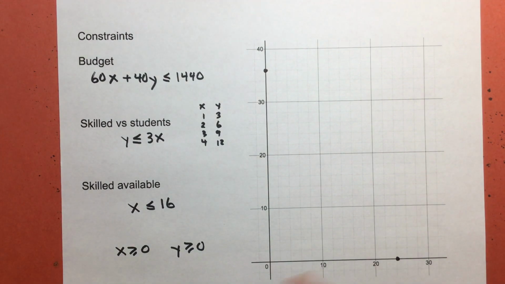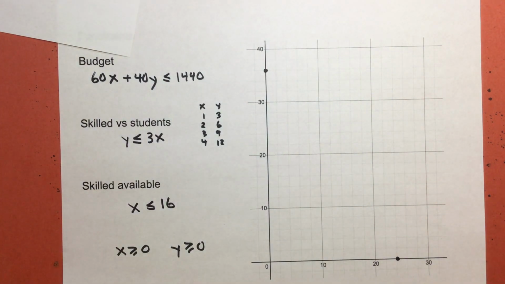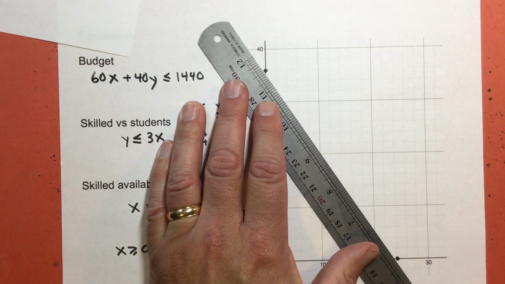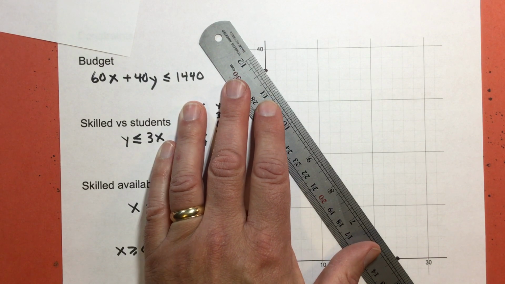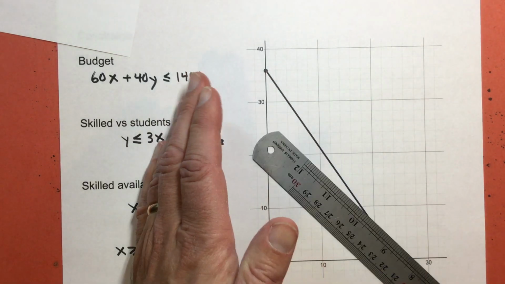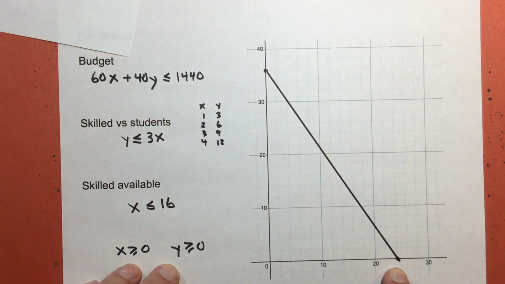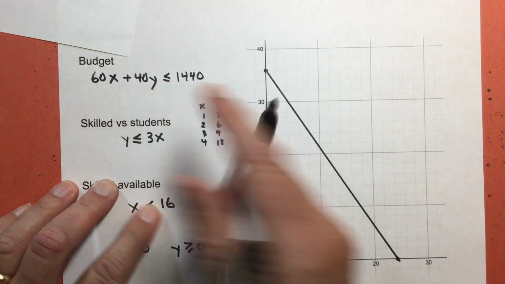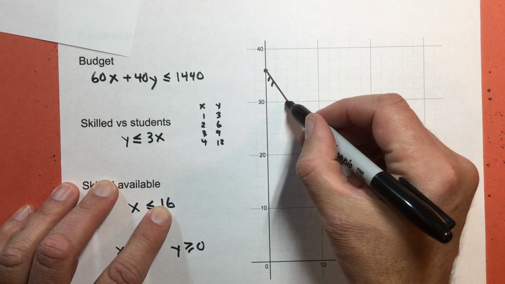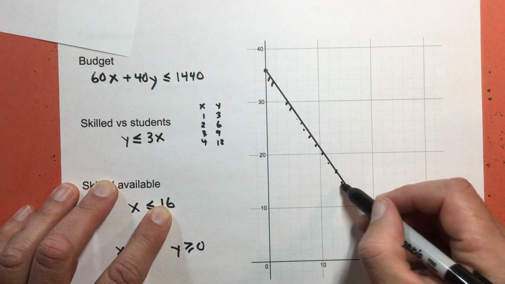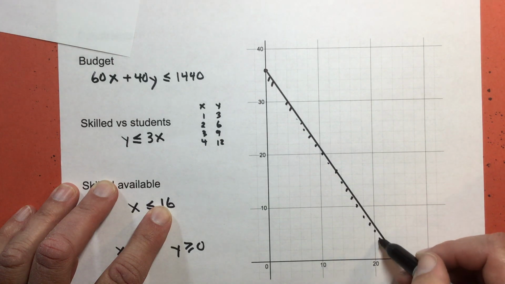All right, so that's just looking at, grab my ruler here, that's just looking at one of the constraints. I have to compare all of the constraints. That's why I was talking about it, because it's not just one constraint at a time. And of course, I'm not going to go below 0 here, to the left of 0 here. And this is going to be below that budget. So I'm just going to put little marks here to tell me that eventually I'm going to shade below this.